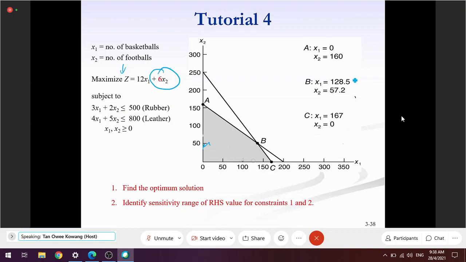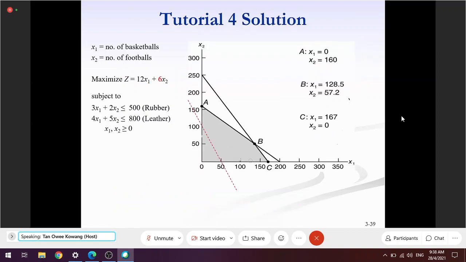Maybe replace each point into the objective function, then you will get the z for each point. Then you find the maximum. Or in this slide, what I show you is I draw the objective line. Then I found the optimum point is C.